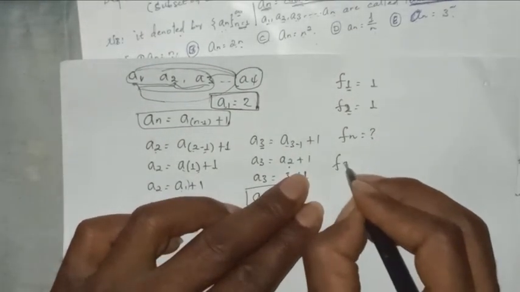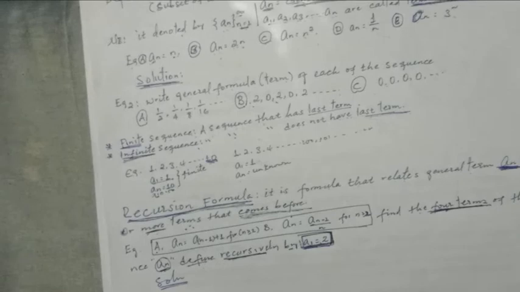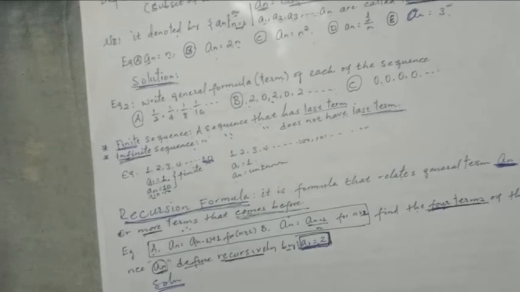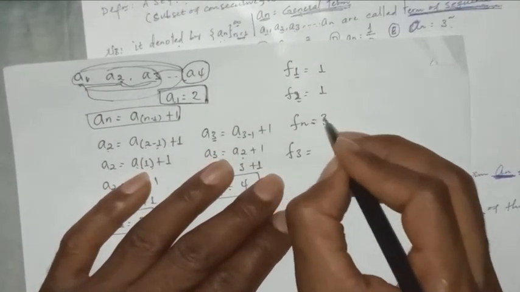Let's find F3. Look at the formula here. Fn is equals to Fn minus 1 plus Fn minus 2. This is given.